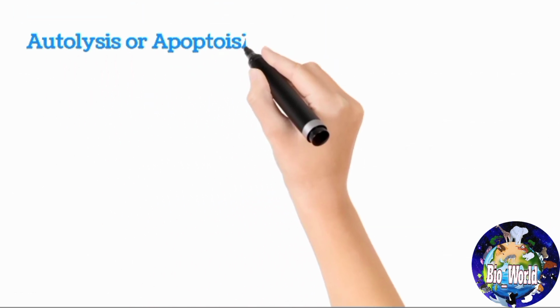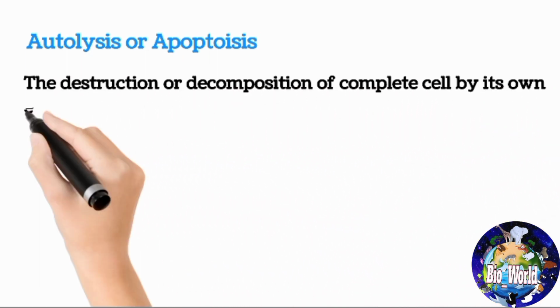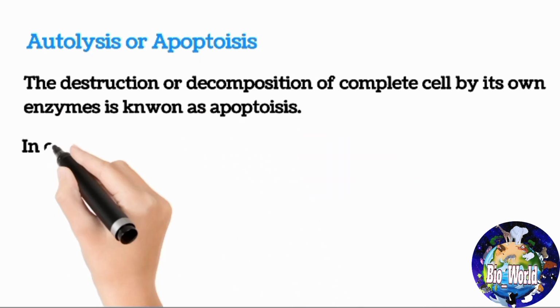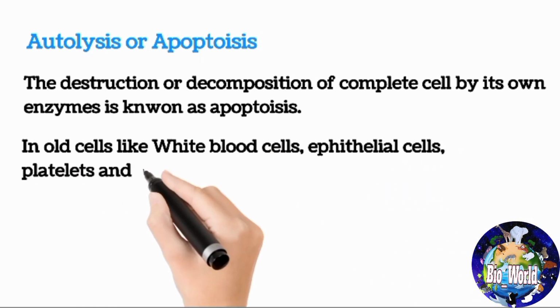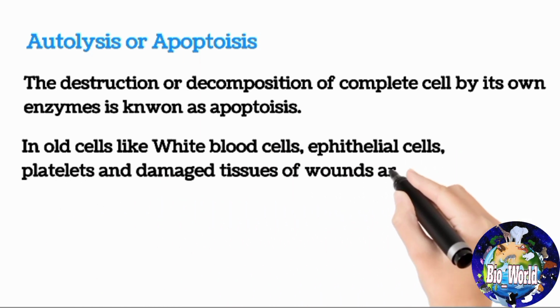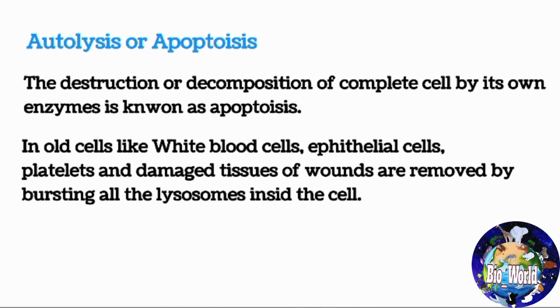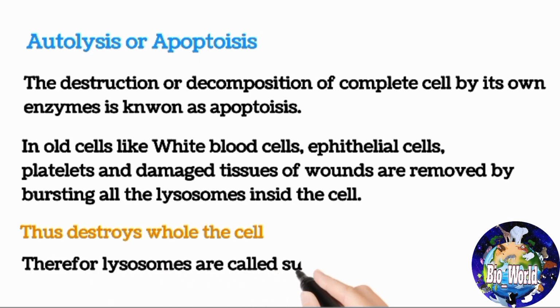Autolysis or apoptosis. The destruction or decomposition of a complete cell by its own enzymes is known as apoptosis. Old cells, like white blood cells, epithelial cells, platelets and damaged tissues of wounds are removed by bursting all the lysosomes inside the cell. This destroys the whole cell, therefore lysosomes are also called suicide bags.